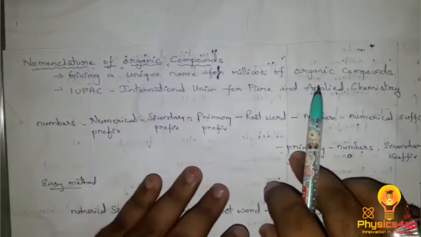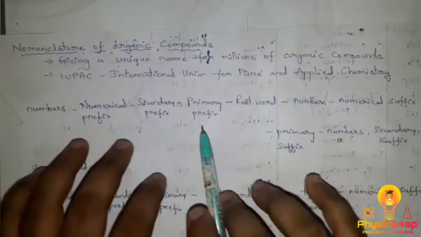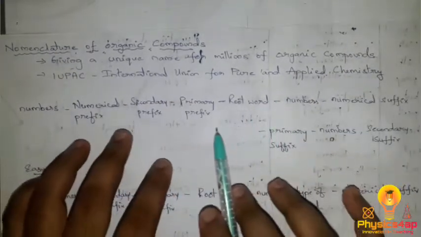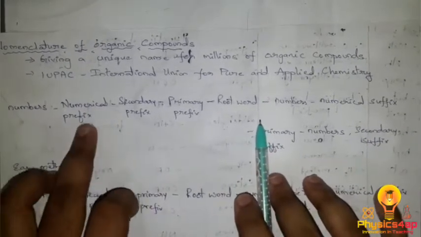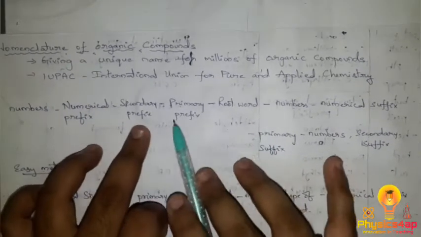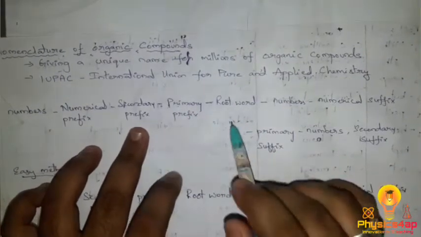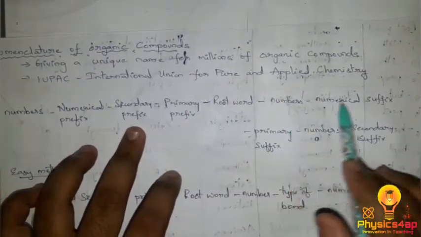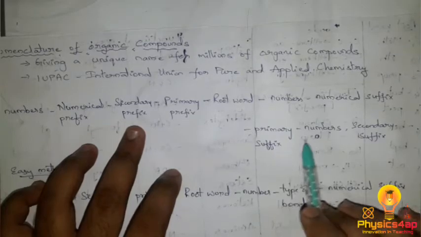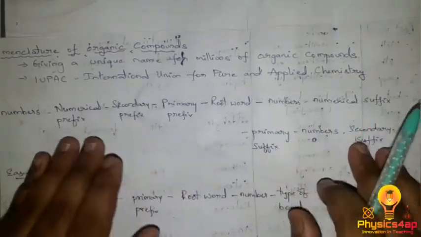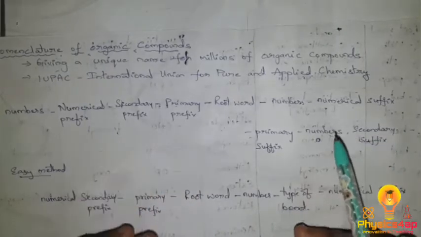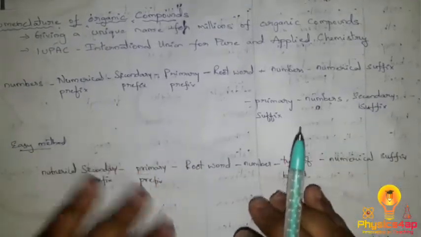Before giving the names, we have to follow the specified rules. In general, we have the numeral prefix, the secondary prefix, primary prefix, the root word, the numeral suffix, primary suffix, numbers, and the secondary suffix. This is the general scheme they have given. Let's take a little easier method.